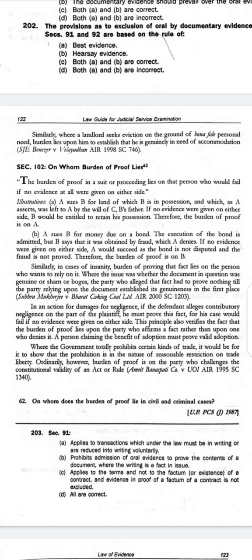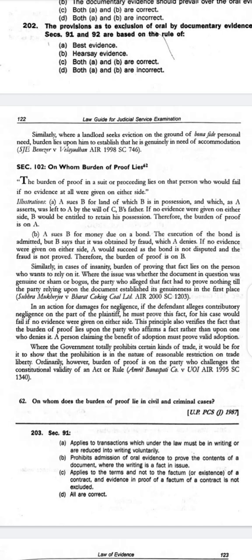For example, as given under illustration 1, if A sues B for land of which B is in possession, and A contends that the land belongs to him, having been transferred to him by C by will, then A has to prove this.